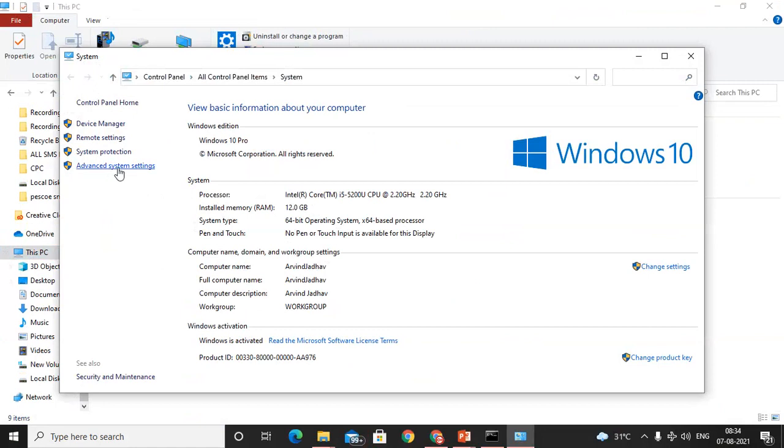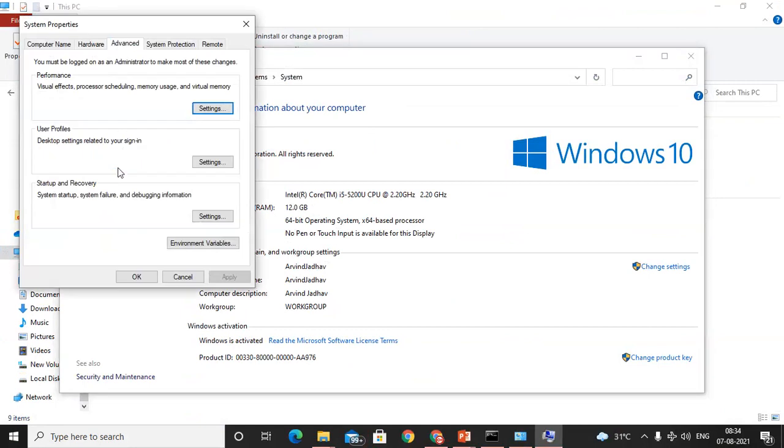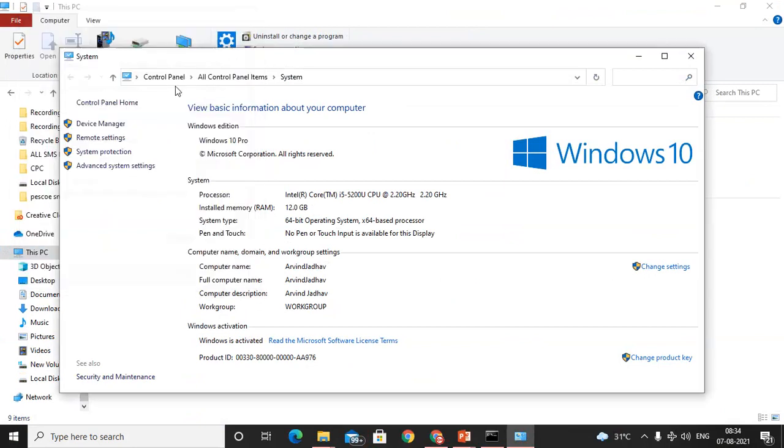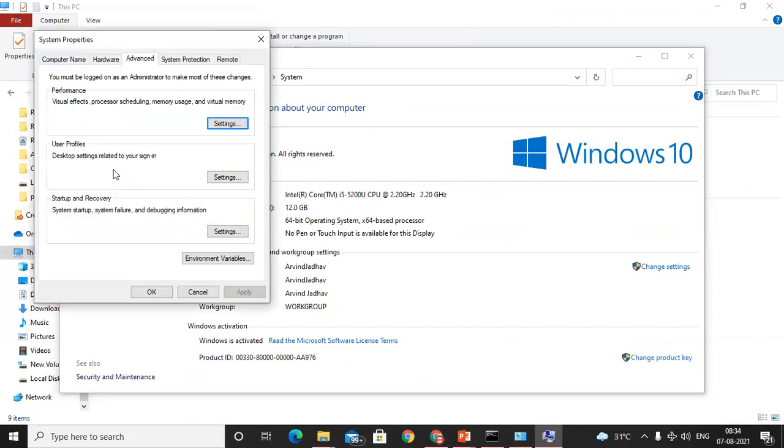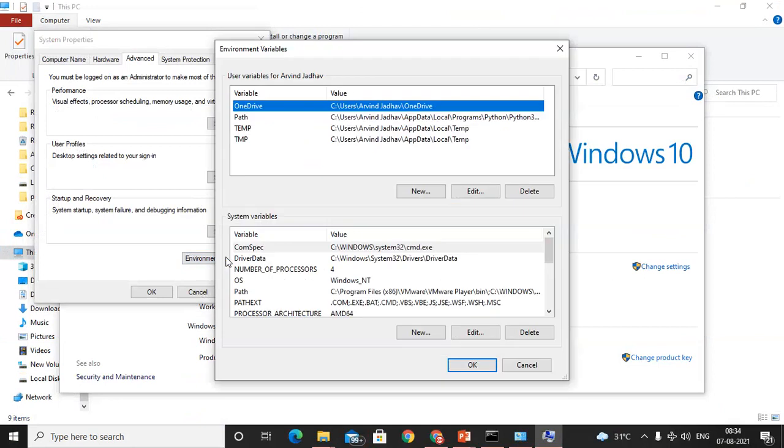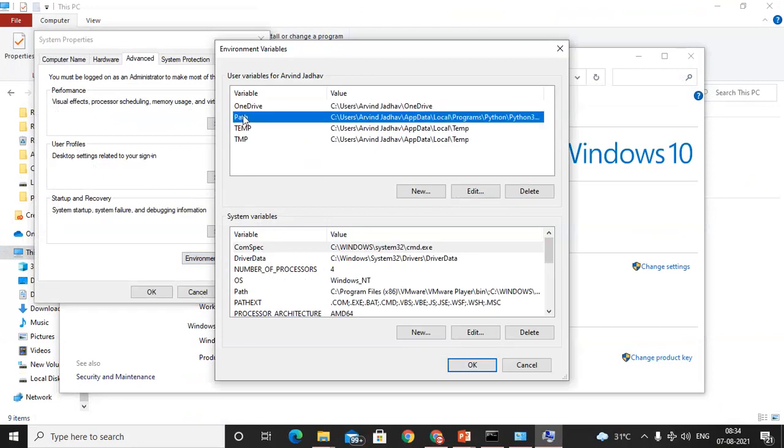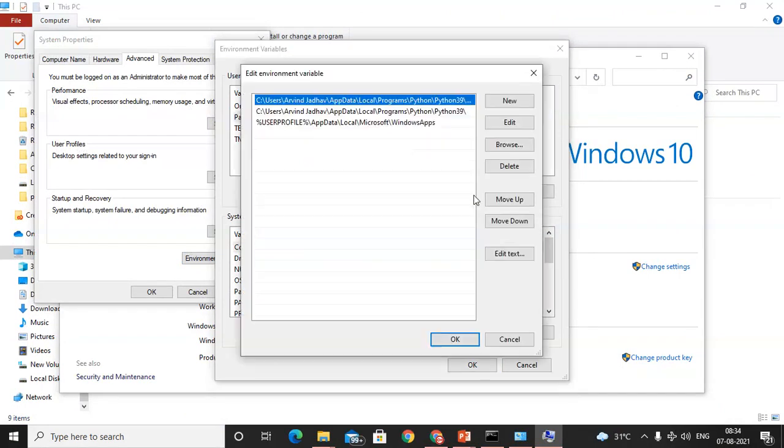You should see this at least. If you don't want to do that, forget about that, but at least you should know where we can configure the settings. Click on Advanced system settings, click on Environment Variables, and in that click on Path, then click on Edit.